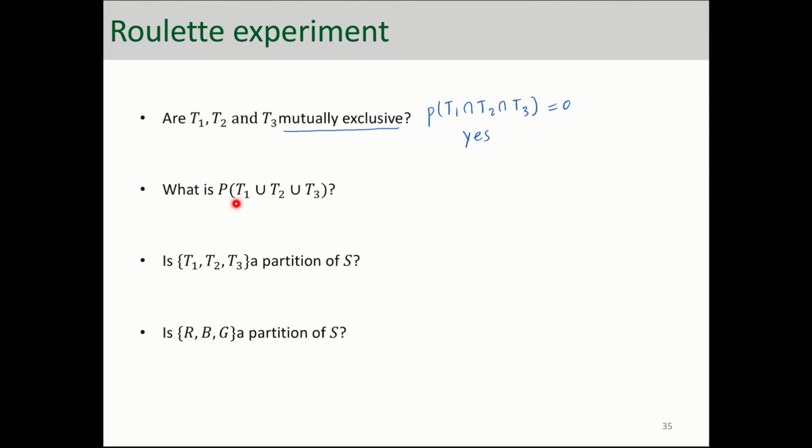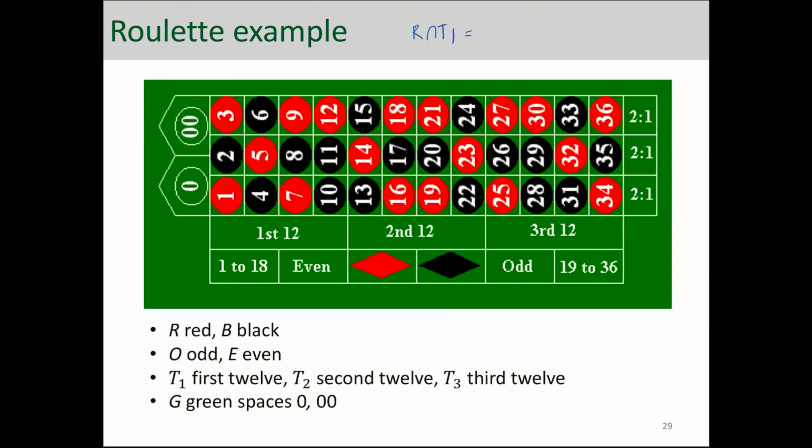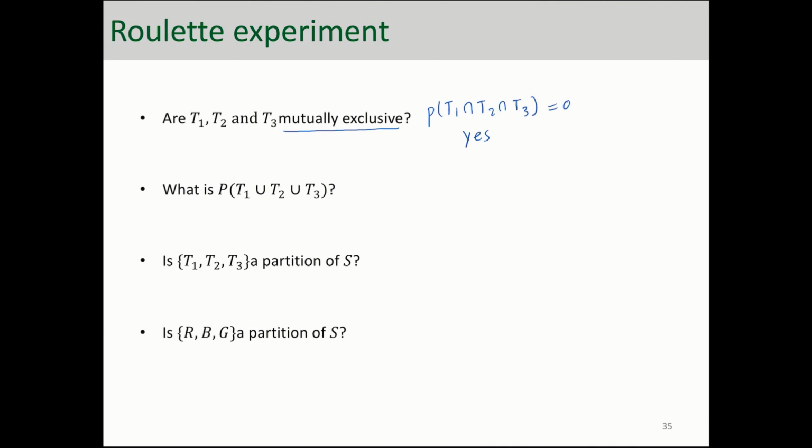What is the probability of T1 union T2 union T3? Well, union means all the outcomes in those three events together. Well, T1, T2, T3 is 1 through 36. And remember, don't make this mistake. We have 38 outcomes in the sample space. So we have 0 and double 0 as well. So that probability is going to be 36 over 38.